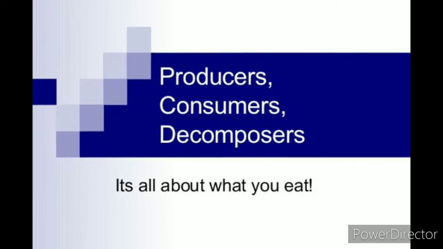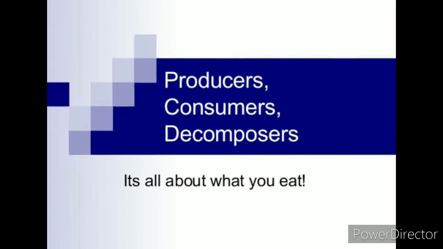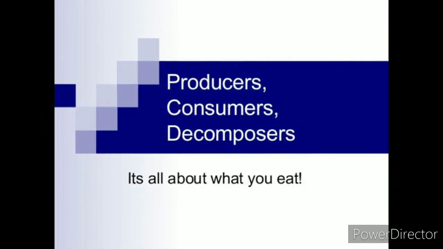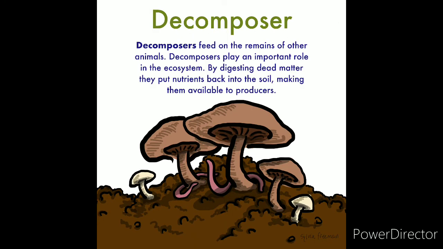Apart from producers and consumers, this kind of interaction also involves a third kind of group, and they are known as decomposers. So, in conclusion, the interactions in an ecosystem based on how the organisms eat each other are of three types: producers, consumers, and decomposers. And the third one, decomposers, feed on the remains of other animals. Decomposers play an important role in the ecosystem. By digesting dead matter, they put nutrients back into the soil, making them available to the producers.